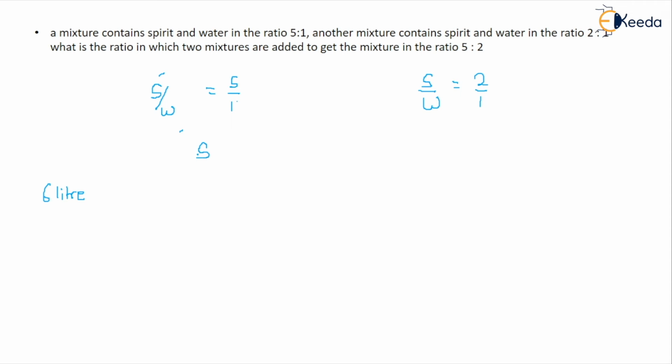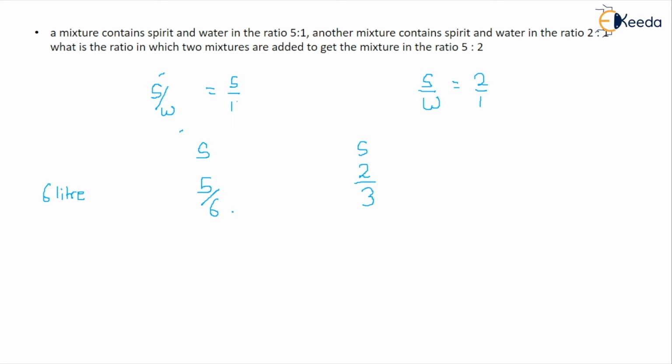So you just take spirit here and write that the spirit ratio is 5 as to 6 of the total, because there is 5 spirit and the total is 6, because 1 unit is water. So we have to compare only one quantity, so we are comparing spirit. So spirit is 5 units out of a total of 6 units. Similarly here, spirit is 2 units out of a total of 2 plus 1, that is spirit is 2 units and water is 1 unit.